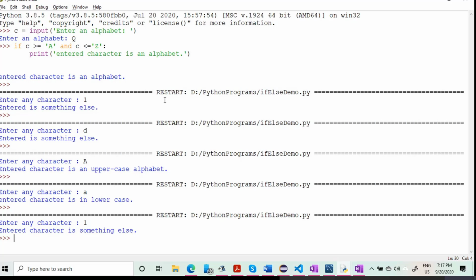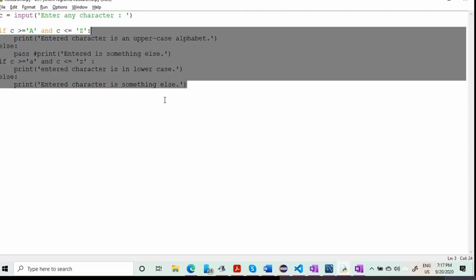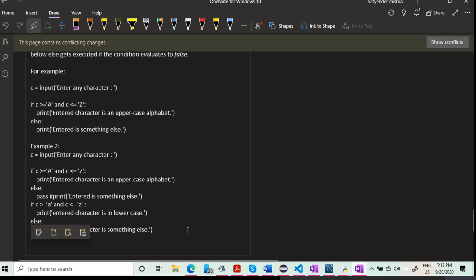Okay, so let me go with another part of if else, that is called if elif. That is also very useful. We take this example also because it contains a pass. Here you can see how pass is being used. Otherwise, this looks odd. That's why I have used it.